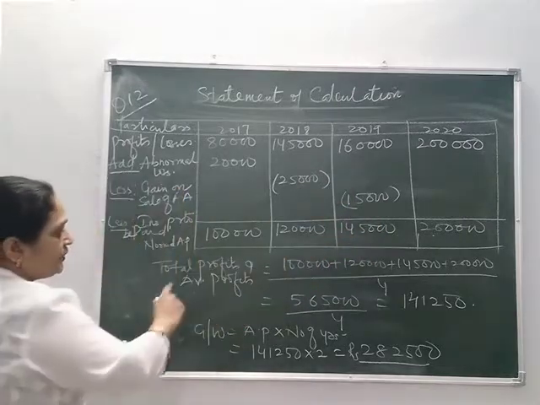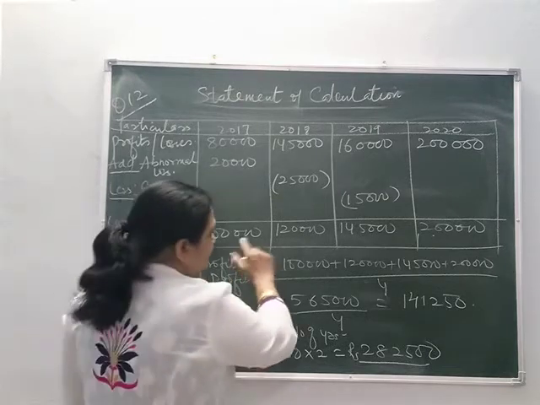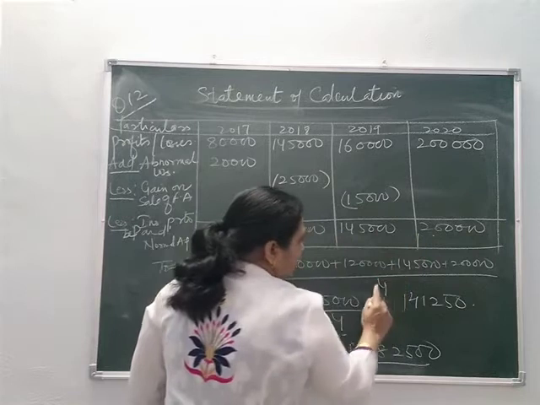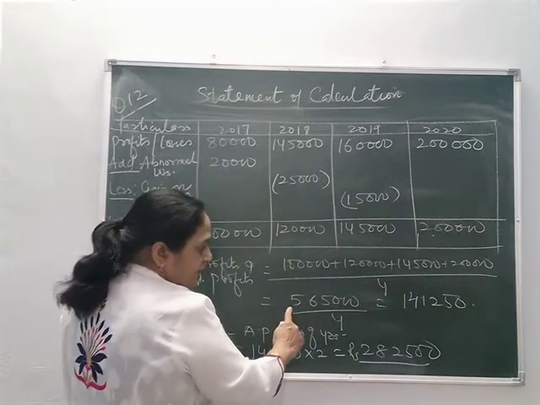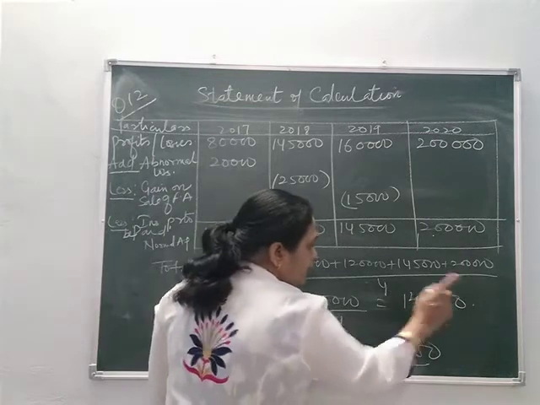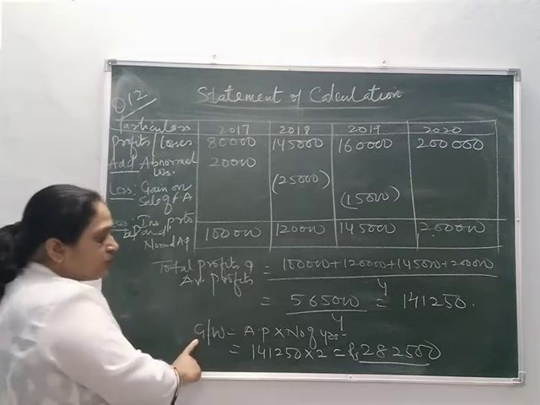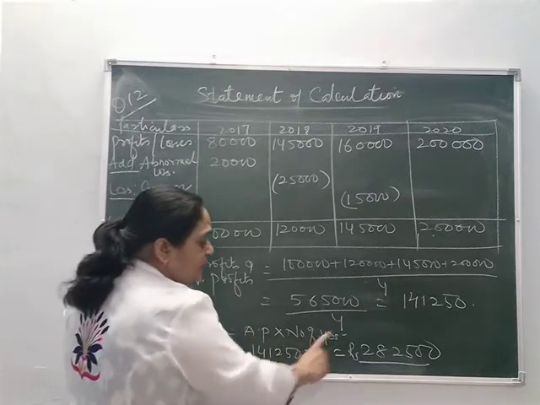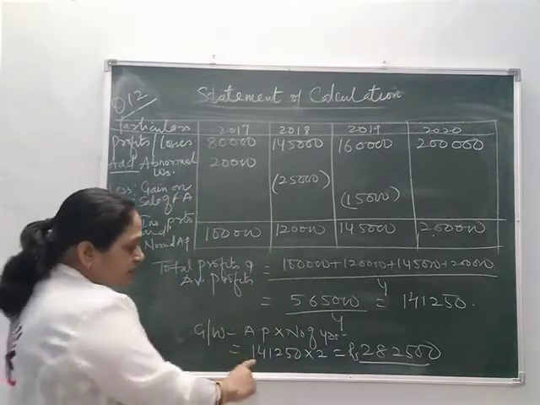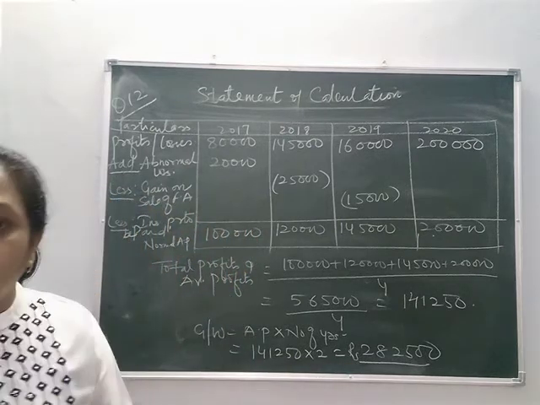Now, total profits and average profit. This plus this plus this plus this, divided by 4. 565 divided by 4 gives 1,41,250 as the average profit. Goodwill is equal to average profit into number of years of purchase. So 1,41,250 into 2 gives you the value of your goodwill. Okay.